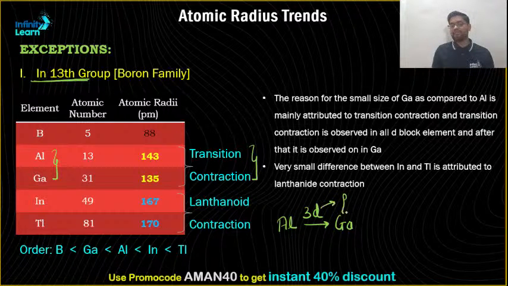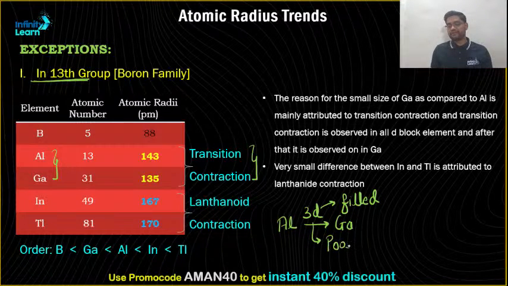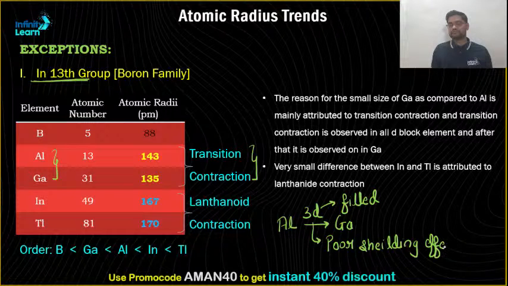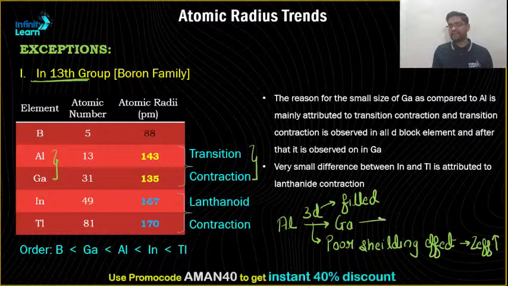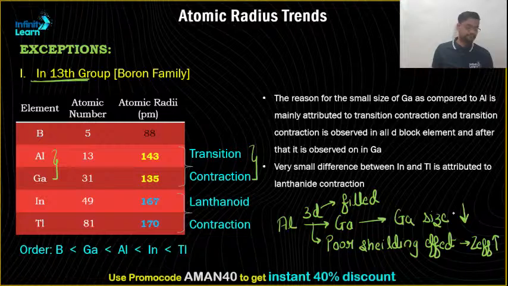Okay, 3d orbitals fill, and since this 3d orbital has a very poor shielding effect, we can say that its Z effective increases. And since Z effective increases, gallium's size decreases. Clear?